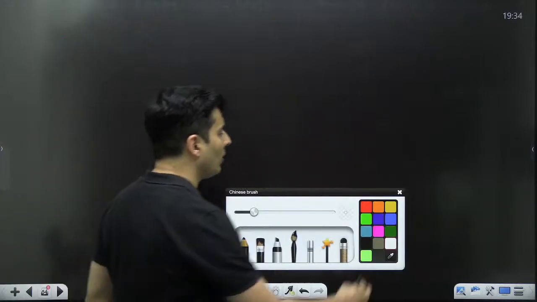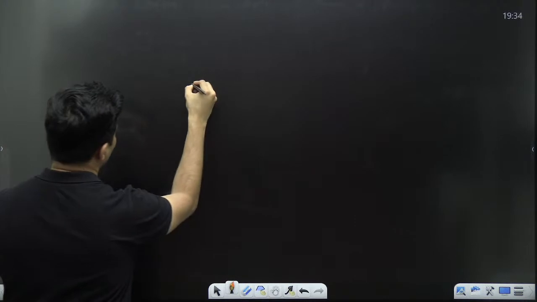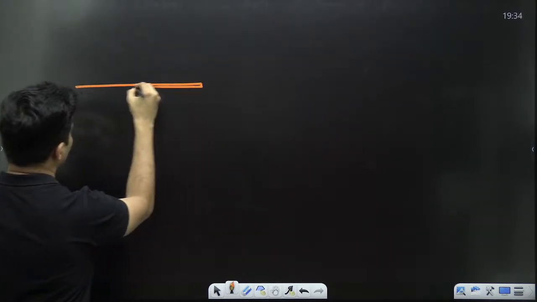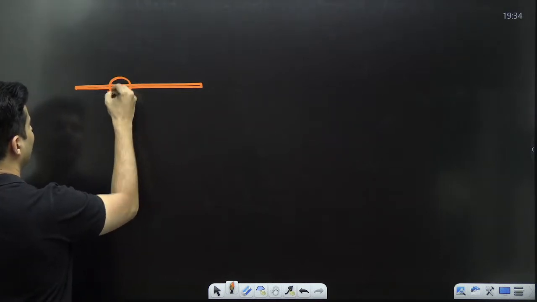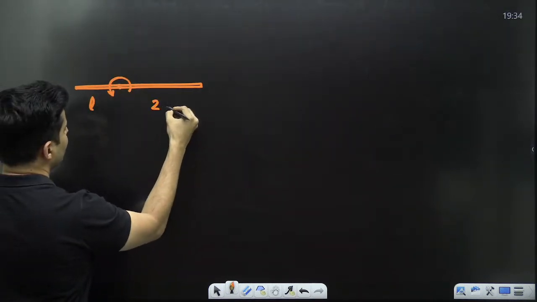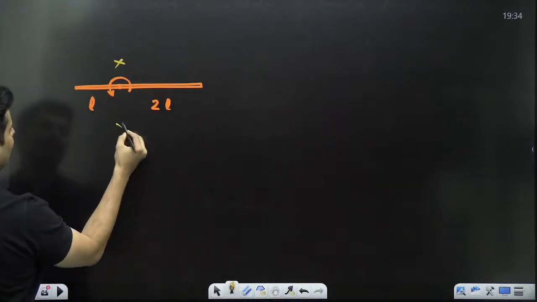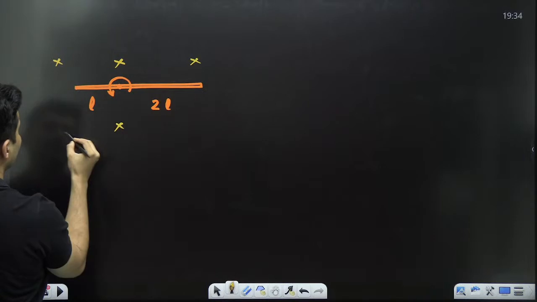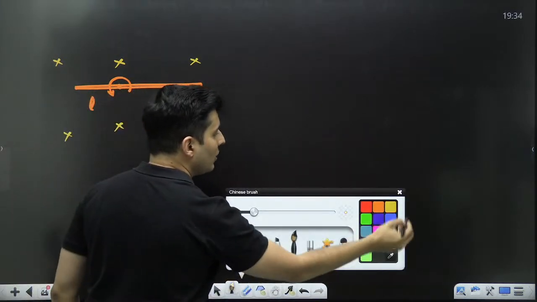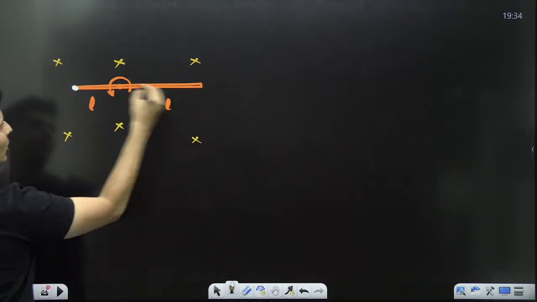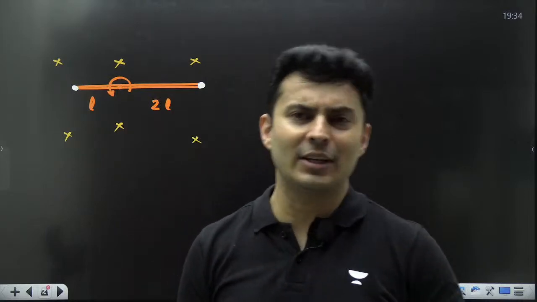These kind of questions can also come. Sometimes the questions can be very interesting, something like this. Imagine there is a rod like this, and it is rotating about this point. This length is L, this length is 2L. Crazy question this is. There is a magnetic field here. The question is, what is the EMF induced between these 2 points? This point and this point. That can be the question.